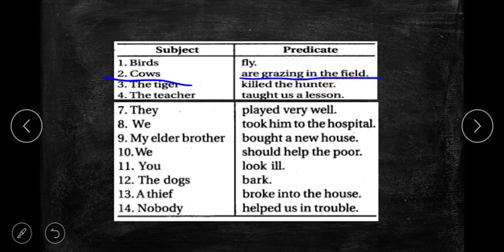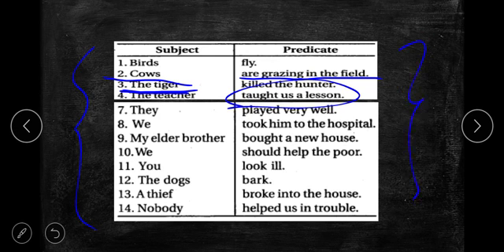The tiger killed the hunter. The tiger is the naming part of the sentence, and we are talking about the tiger. So tiger is the subject, and what is he doing? Killed the hunter. The teacher taught us a lesson. What did the teacher do? Taught us a lesson. These are all examples of subject and predicate.